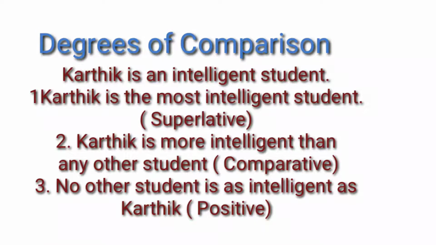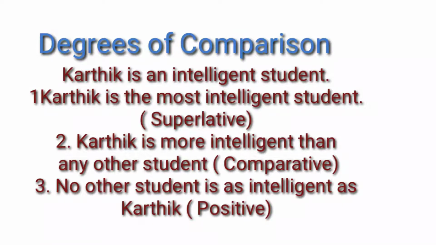Now look at the sentences given here. Karthik is an intelligent student. Did we compare Karthik's intelligence to anybody else? No. But when you come to the first sentence, Karthik is the most intelligent student. Here, in the first sentence, Karthik's intelligence is compared to all.